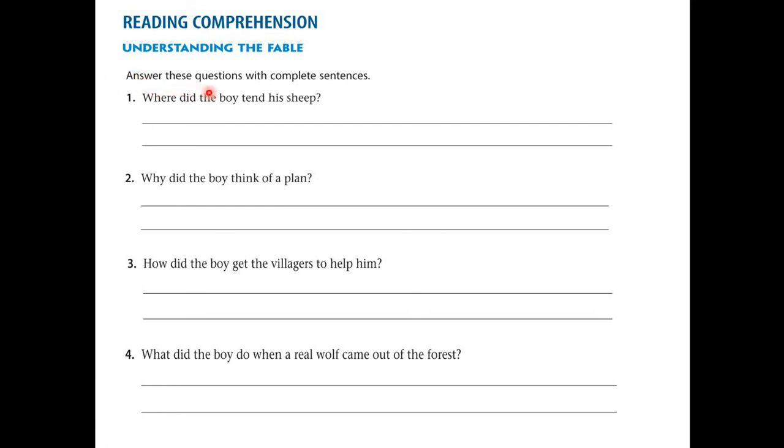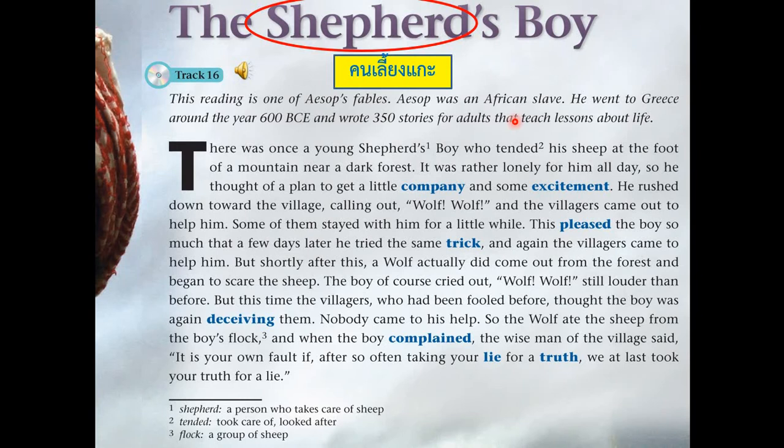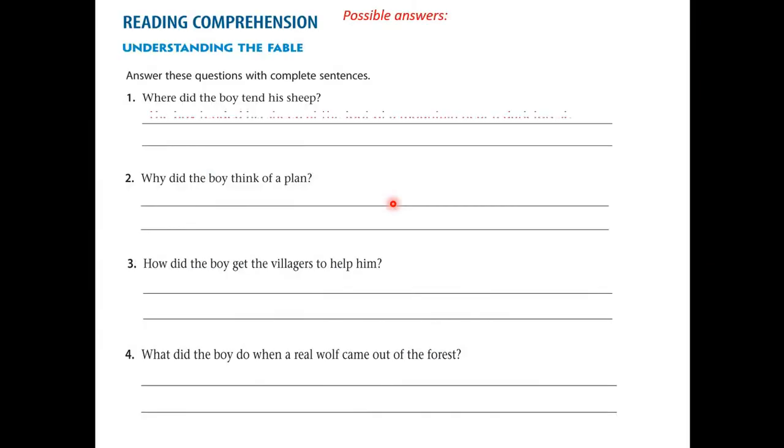It says here, answer these questions with complete sentences. Number one, where did the boy tend his sheep? Obviously, the boy tended his sheep at the foot of the mountain near a dark forest. You can see that here in the first line of the story, so please take note of this.